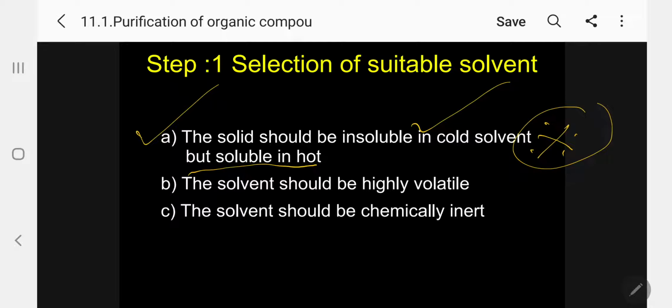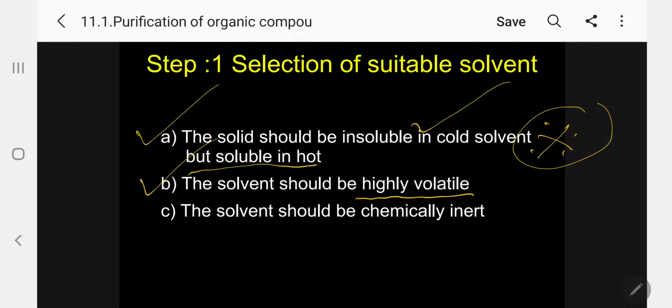When you add it in cold, it is insoluble. But when you boil, that is in hot condition, it is soluble. A simple example I can give is organic acids, benzoic acid, salicylic acid, etc. If you put them into water, they are insoluble. But simply boil, and they are soluble. So that is the condition. Number two, the solvent should be highly volatile.